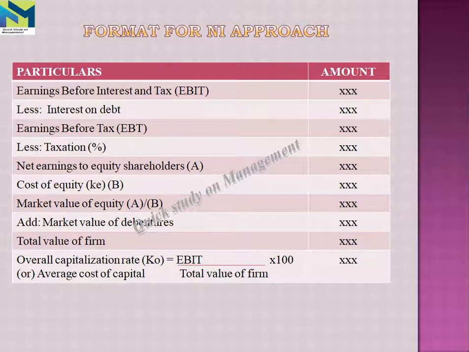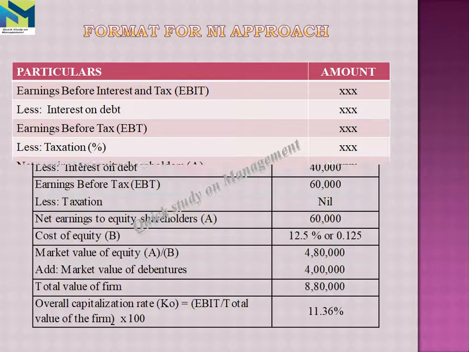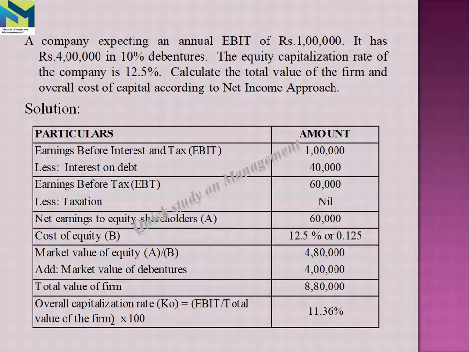The market value of equity, the formula is A divided by B, that is net earnings to equity shareholders divided by the cost of equity. Then we add the market value of debentures and we get the total value of the firm. Then the overall capitalization rate, KO, the formula is EBIT divided by total value of the firm into 100.